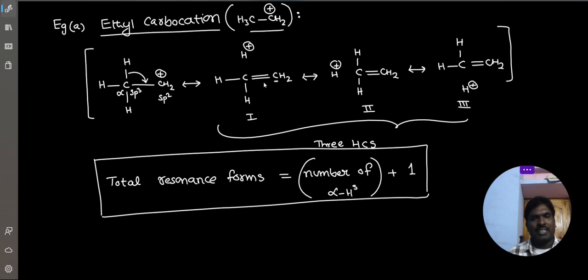Similarly, we can explain the stability of carbon radical. Similarly, we can explain the stability of alkene. Understood or not? Yes.